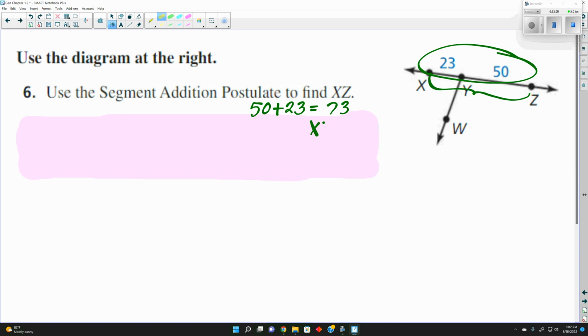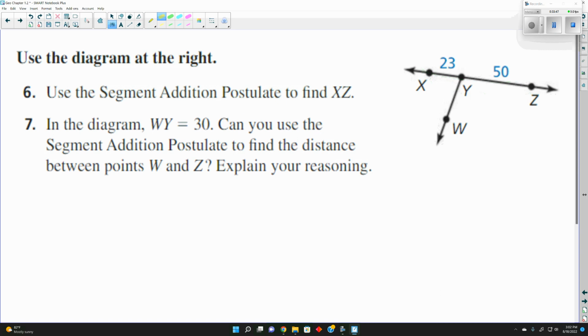So XZ is... questions on this here? There is another question, as y'all can see. There's something covered up. Are we ready for the next part? You don't have to write this down. We can talk through this one.